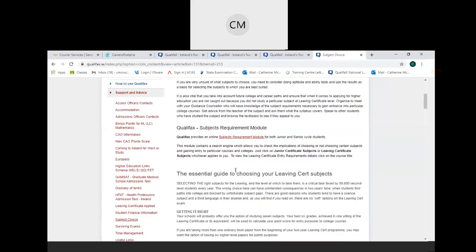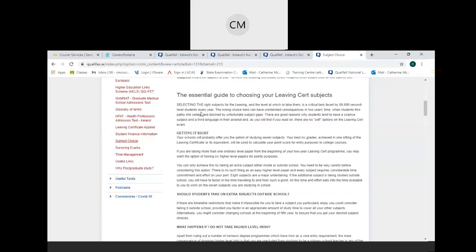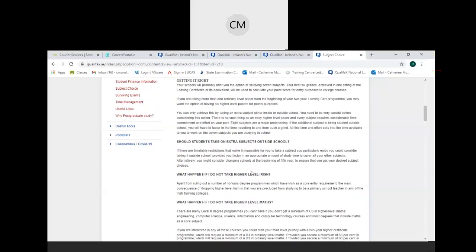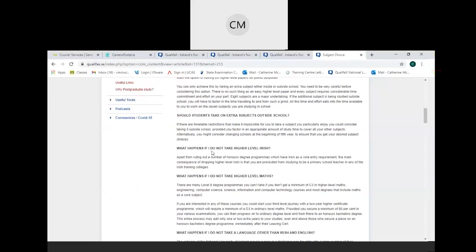So selecting the right subjects, then, like every student has to choose, and there's advice there on whether or not you should take on extra subjects outside school. What happens if I do not take higher level Irish?